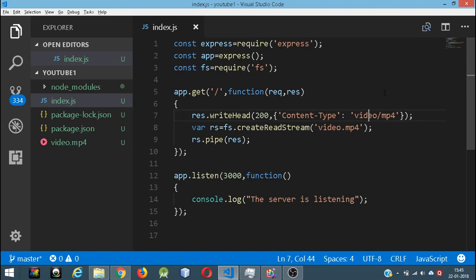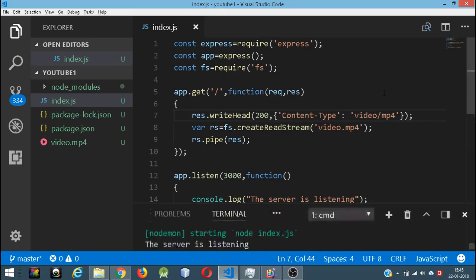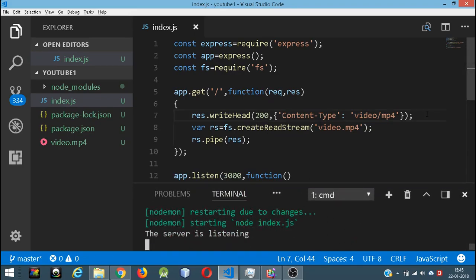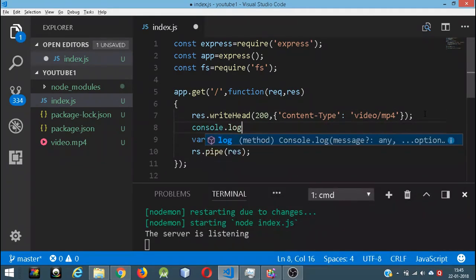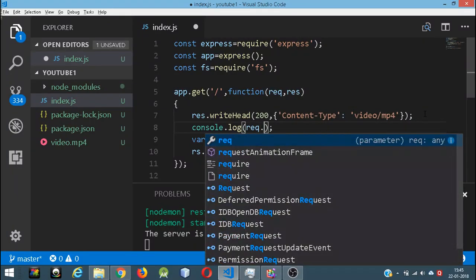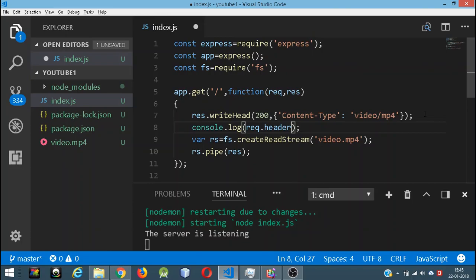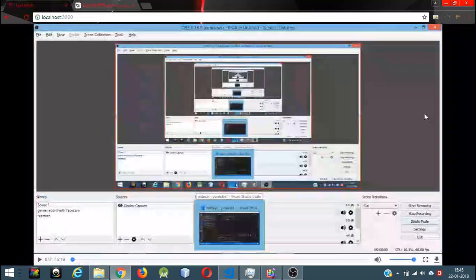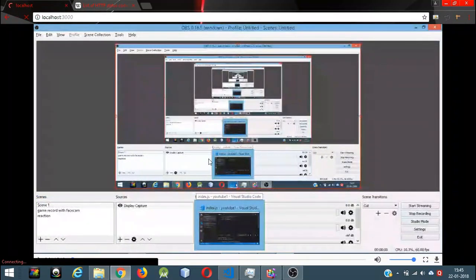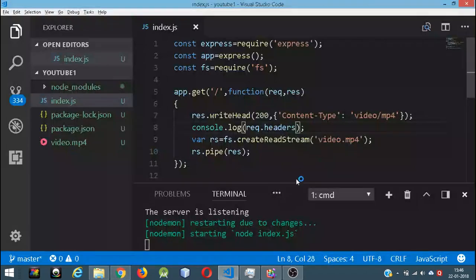I think the thing is, let's have the console again. I think the code is console.log. I mean console.log means we're trying to log the thing, so it is request.headers. This is the thing, I guess. No errors. Okay, let's refresh the page.